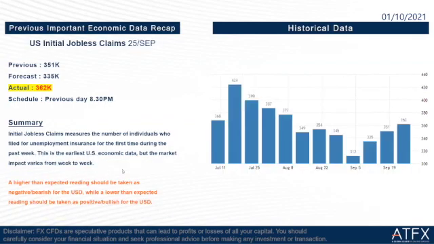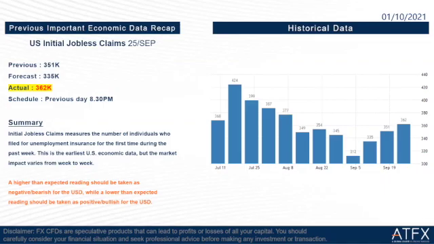And then we go to the next one, US initial jobless claims for 25th September. Previous is 351,000. The forecast is 335,000, but the actual is higher than the forecast, which is 362,000. So this is not good news for the US dollar.